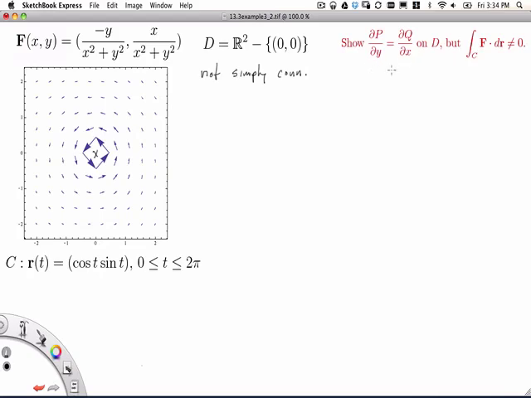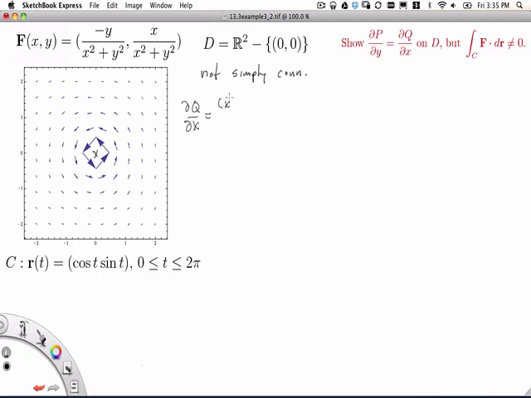Okay, so let's first verify these partial derivatives. So we have the partial derivative of this with respect to x. So dq dx is equal to, and now we have a little bit of quotient rule work here.